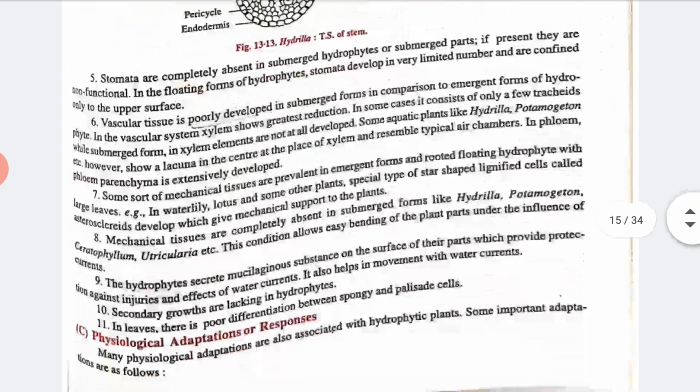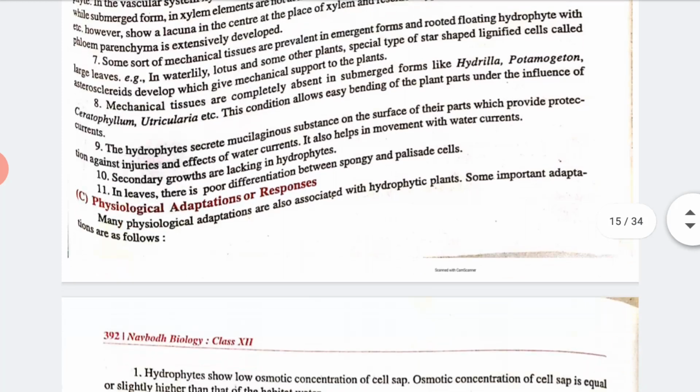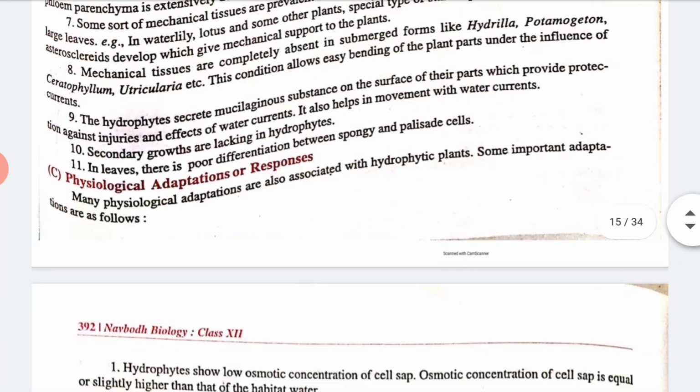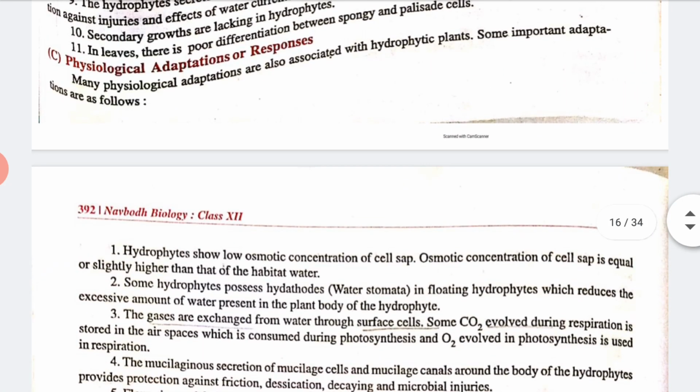Now let's talk about physiological adaptation. Many physiological adaptations are also associated with hydrophyte plants. Some important adaptations we can see here: hydrophytes show low osmotic concentration of cell sap, or we can say the osmotic concentration of cell sap is equal to or slightly higher than that of the habitat water.